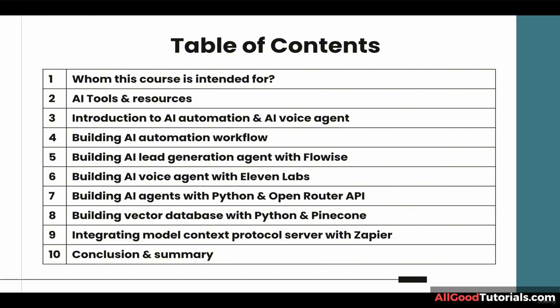Okay, now let's move on to the next chapter, Chapter 7, Building AI Agents with Python and OpenRouter API. In this chapter, we are going to do a little bit of programming. We're going to build AI Data Analysis Agent using Llama, and we are also going to build AI Project Management Agent using Llama. And it is going to be a multi-agent system, so the agent consists of multiple agents that will interact with each other. And for the AI API, we're going to use OpenRouter, and don't worry, it is completely free to use. Okay, now let's move on to the next chapter.